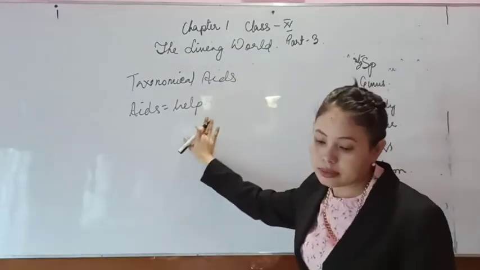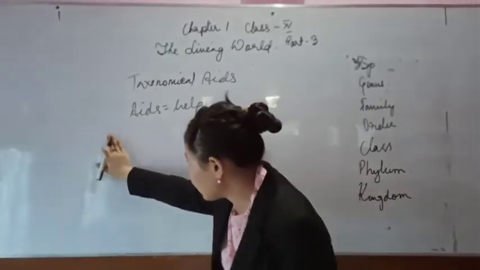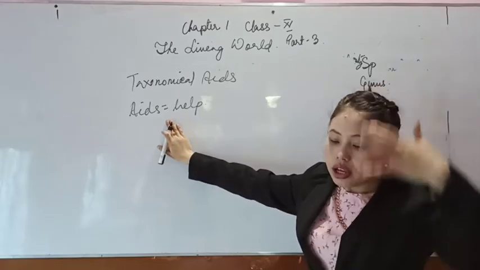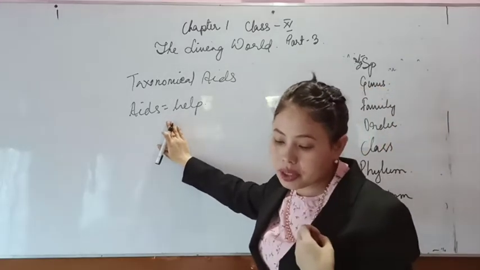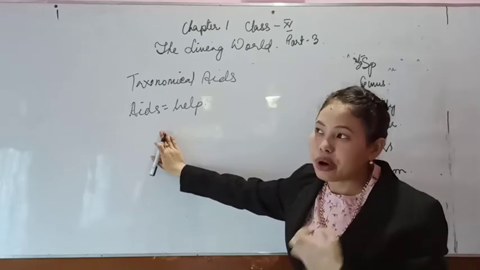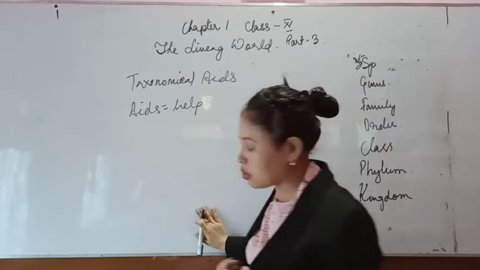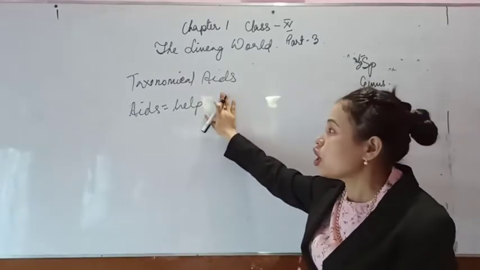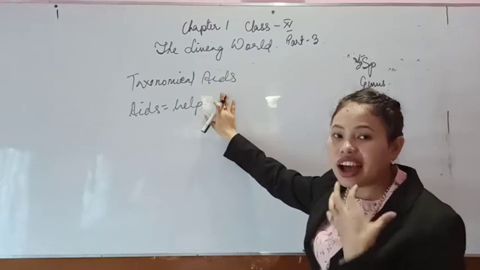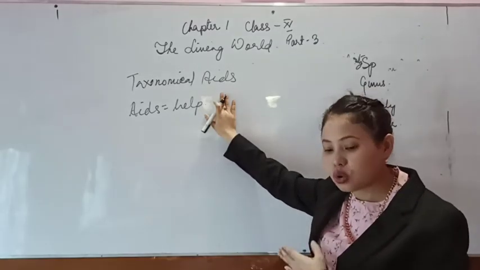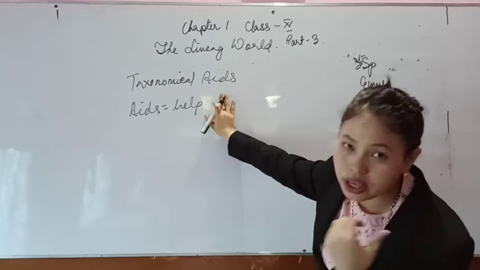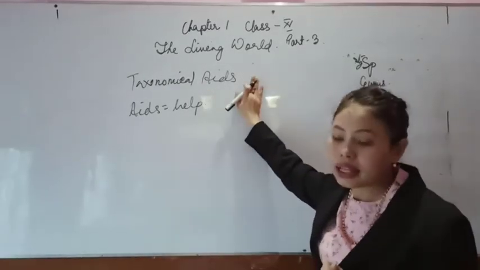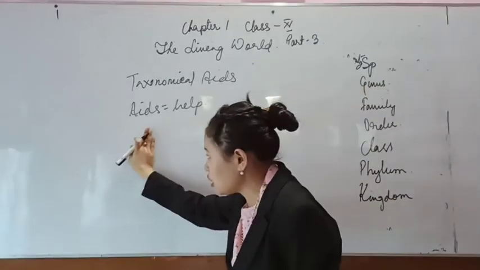Taxonomical aids consist of collections of specimens, both plant and animal species, and are the prime source of information during nomenclature, identification and classification. All the classification and nomenclature that we studied in the previous chapter is possible only because of taxonomical aids, which are very important.